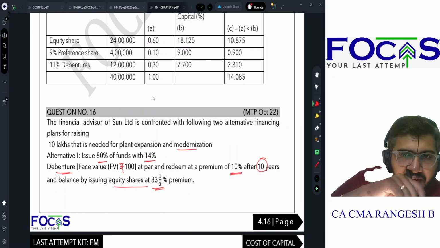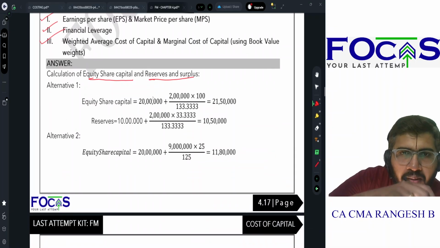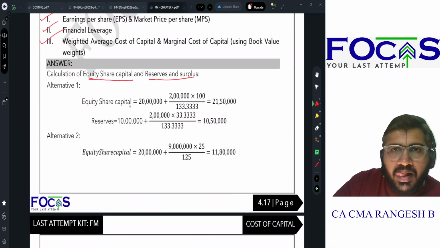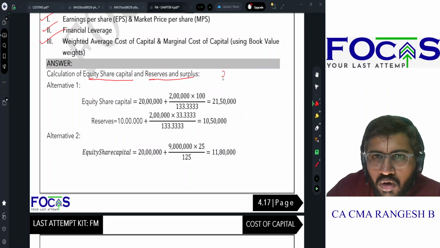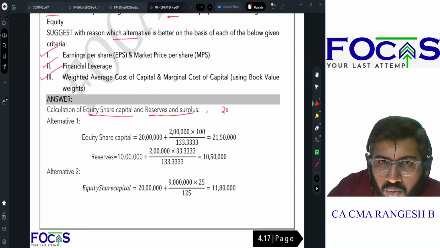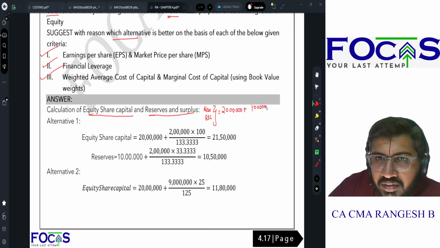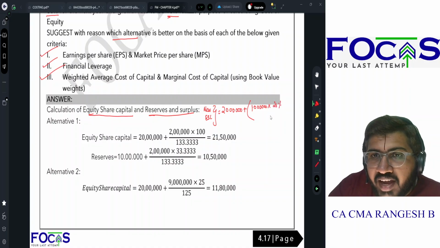10 lakhs is required. 10 lakhs la 20% is going to be my equity. Correct? Super. So already என்கிட்ட equity shares எவ்வளவு இருக்கு? 20 lakhs இருக்கு. So now the new equity share capital will be 20 lakhs, which is the existing equity share capital, plus 10 lakhs into 20%. This will be the value of equity share capital that I issue.